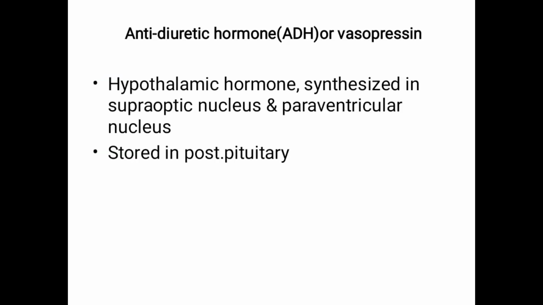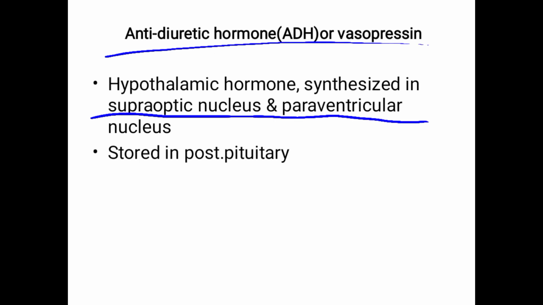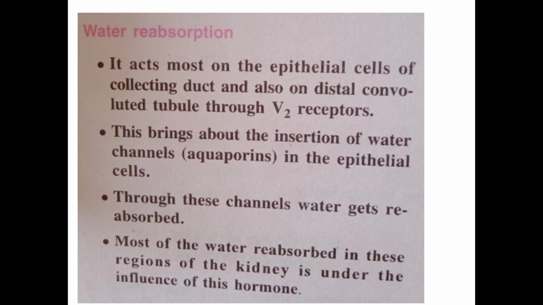So the first one is the antidiuretic hormone, ADH. Mainly it is a hypothalamic hormone produced by the supraoptic and paraventricular nuclei and stored in the posterior pituitary. Coming to the functions, usually if there are hormones, they will ask the functions. First, it is mainly involved in controlling the concentration of urine.